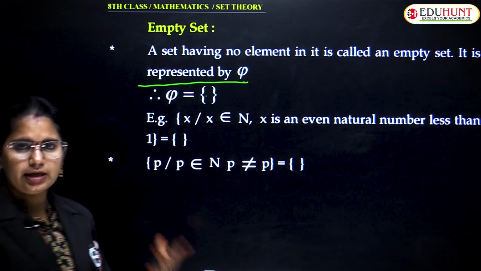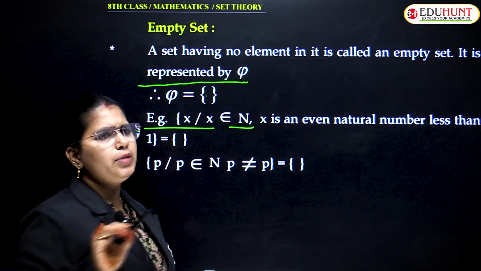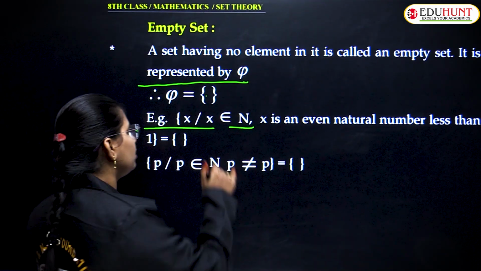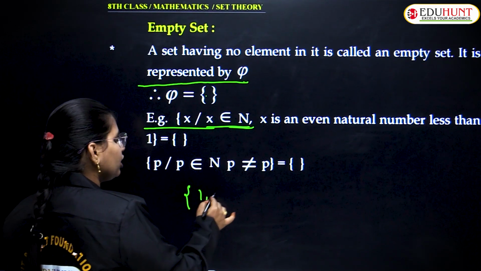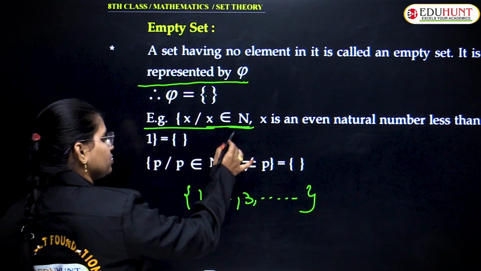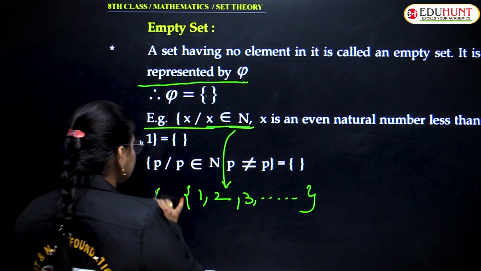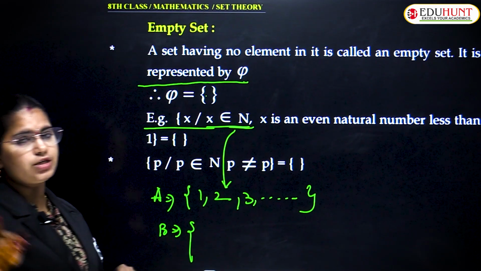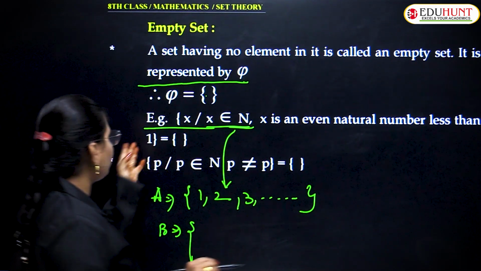Let me have an example for it. For example, let me take x belonging to natural numbers. What are examples of natural numbers? If you want to write the elements, you will start writing from 1, 2, 3 and so on. This is a set of natural numbers. And let me take both in the same set, you should not forget that: x is an even natural number less than 1.